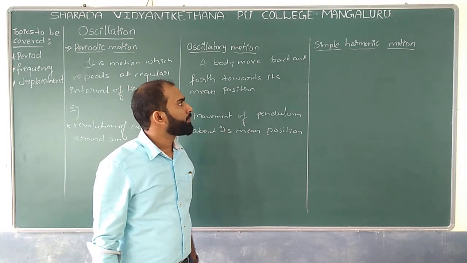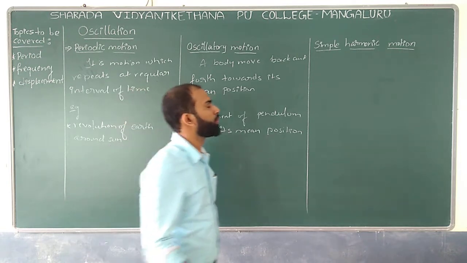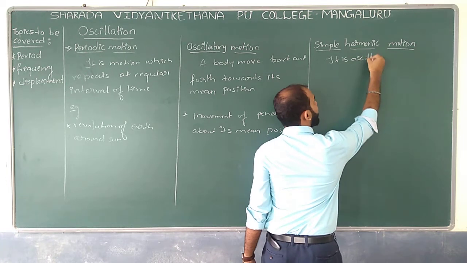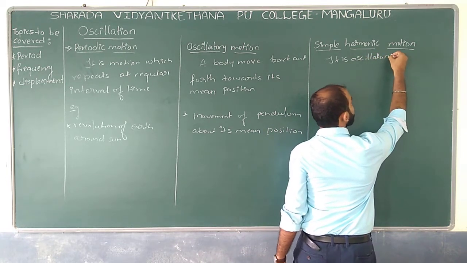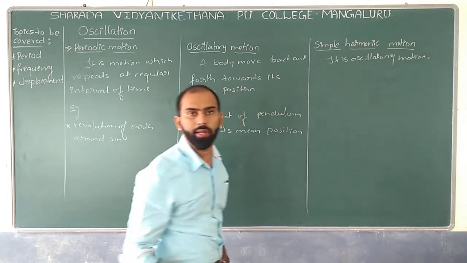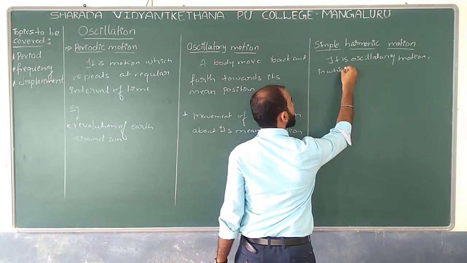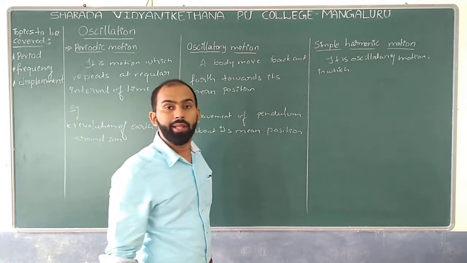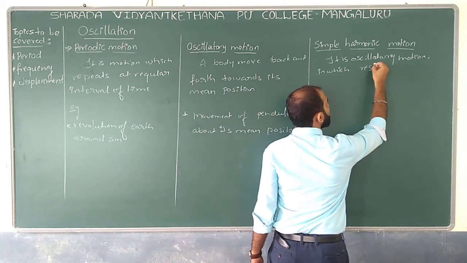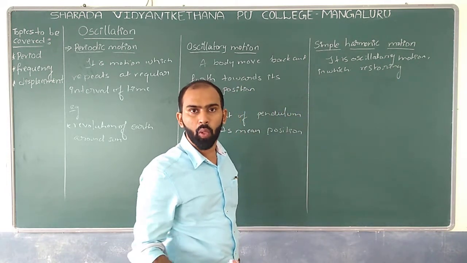Basically, simple harmonic motion is an oscillatory motion in which the restoring force is restoring, and we will discuss it one by one.